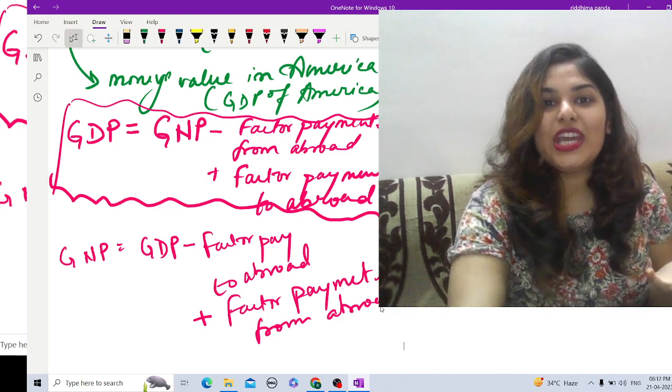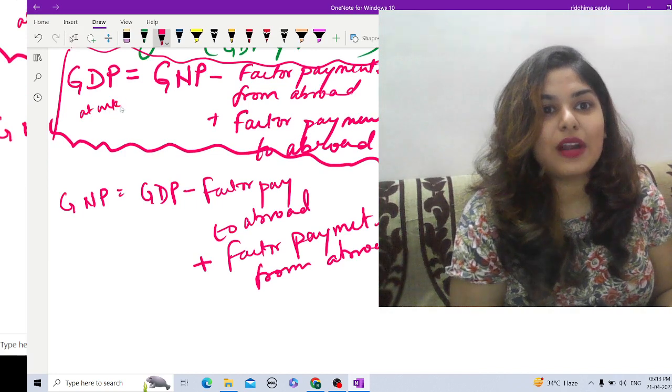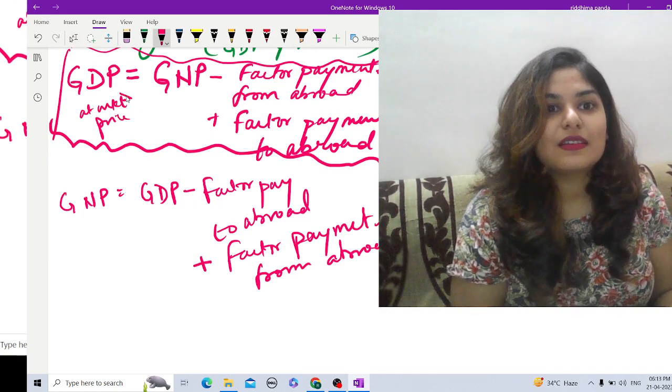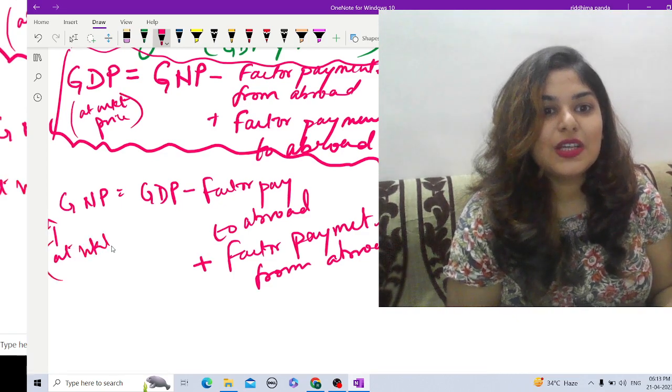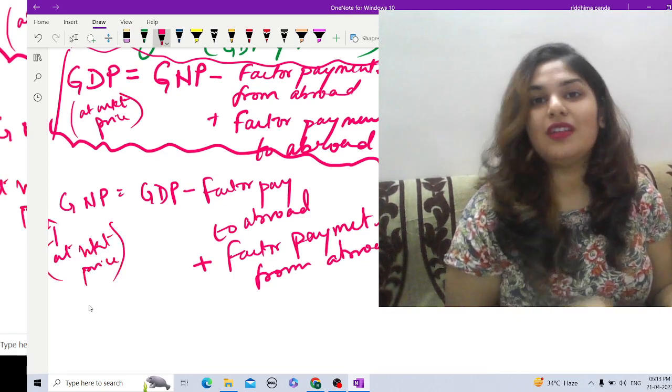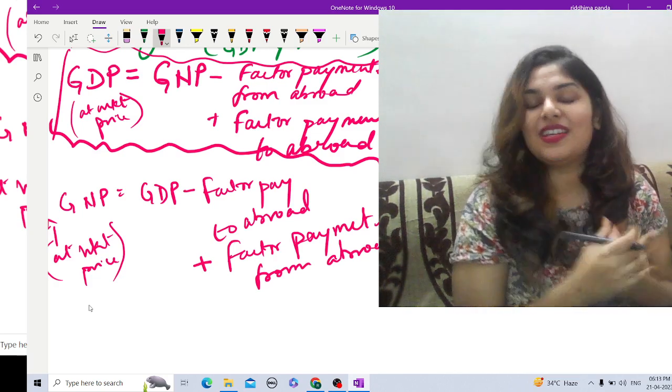Now this GDP and this GNP are calculated at market price. Market price means what? This includes the indirect taxes, and subsidy is not included.